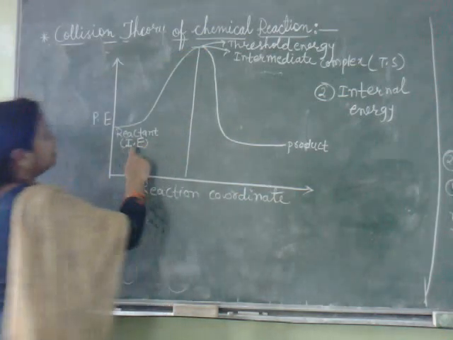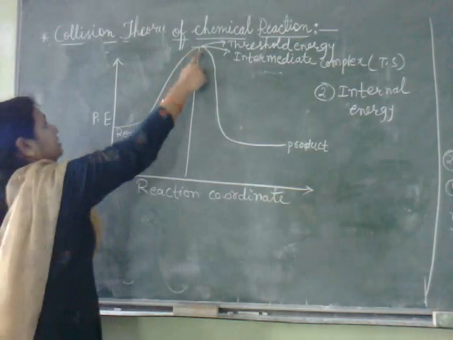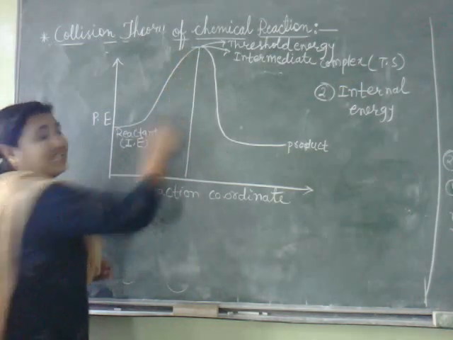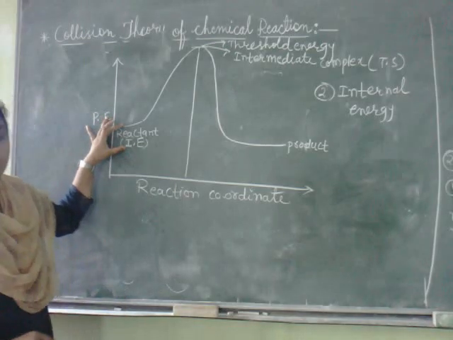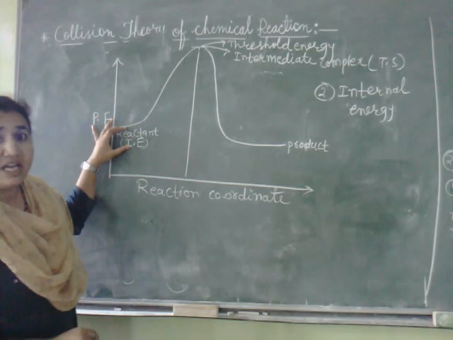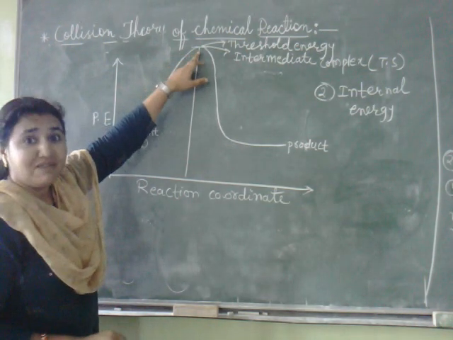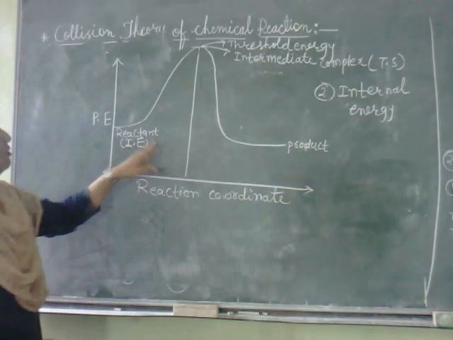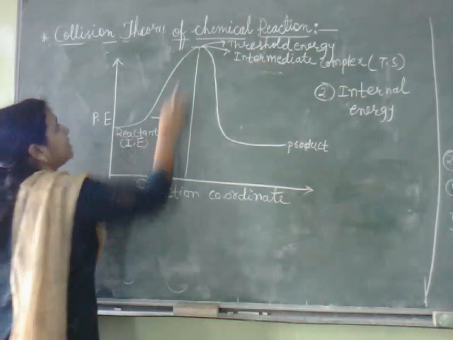But the reactant molecules have to cross it here, so to cross this they need some extra energy. They have only normal energy, but they want threshold energy. So what is this extra energy that they need?